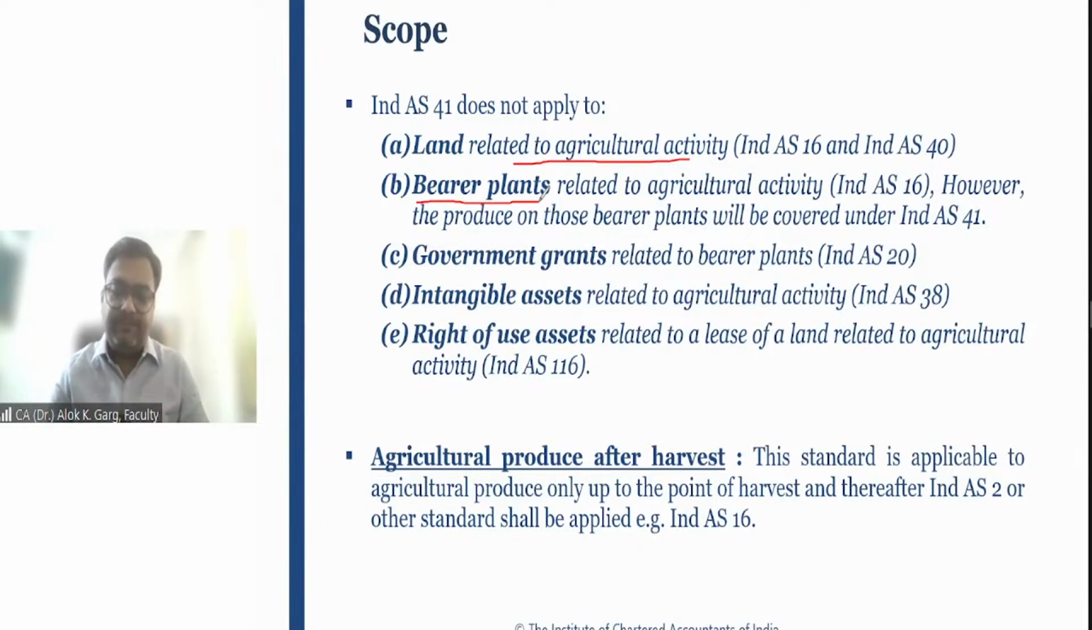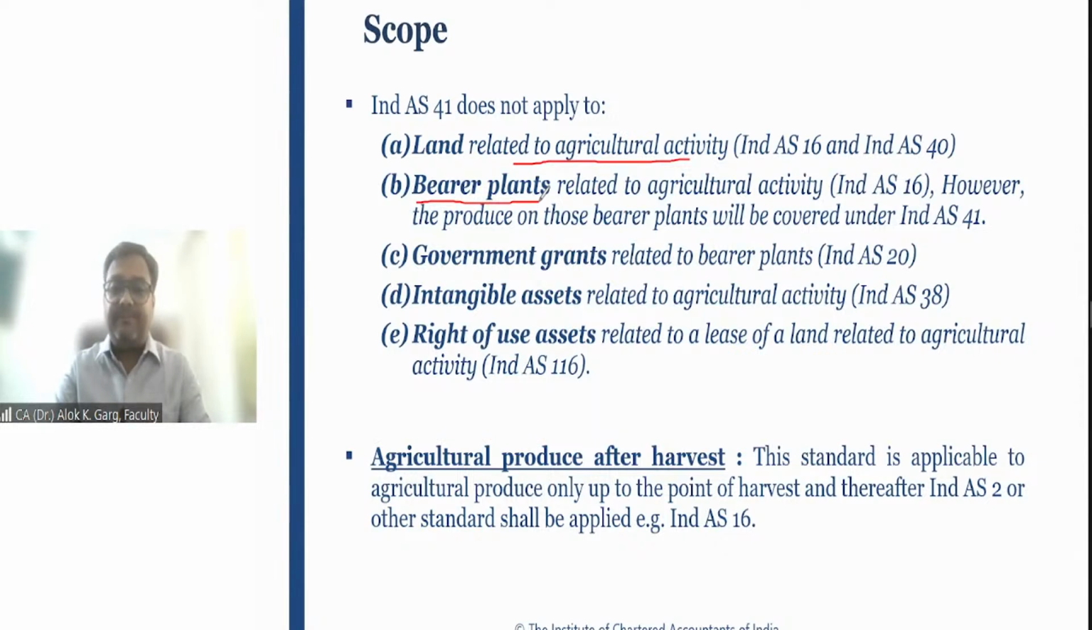Like an apple tree, which gives apples for more than 1 year. A rubber tree provides latex for more than 1 year, right? Then your coffee tree and tea tree. The life of these tea and coffee trees is close to 70, 80, 90 odd years, right? So these are bearer plants. Of course, a bearer plant is a biological asset, but it is covered under Ind AS 16, not under Ind AS 41.